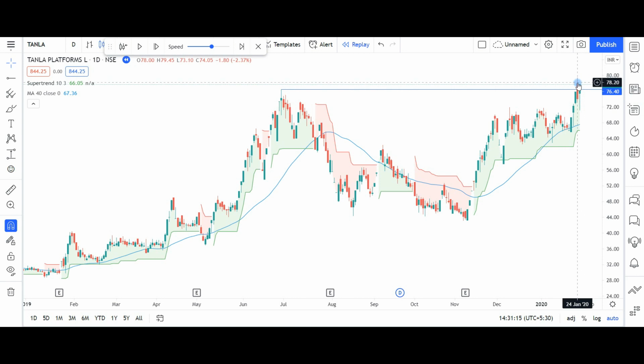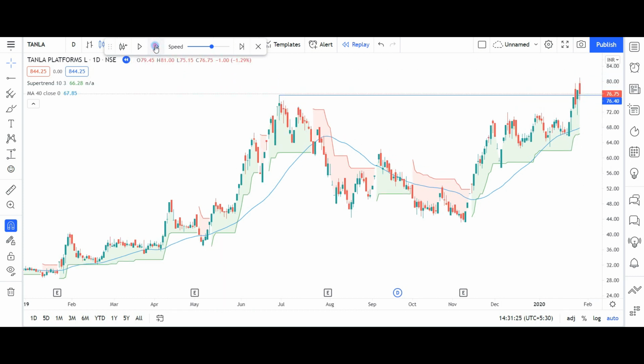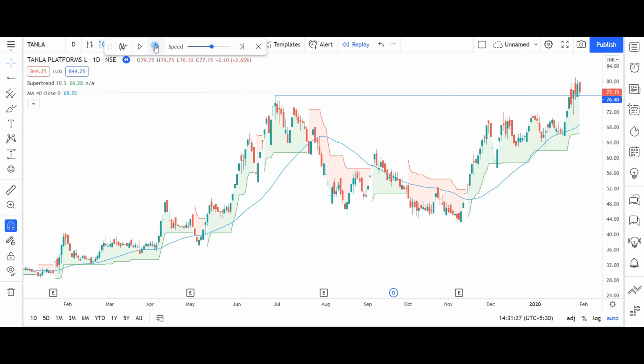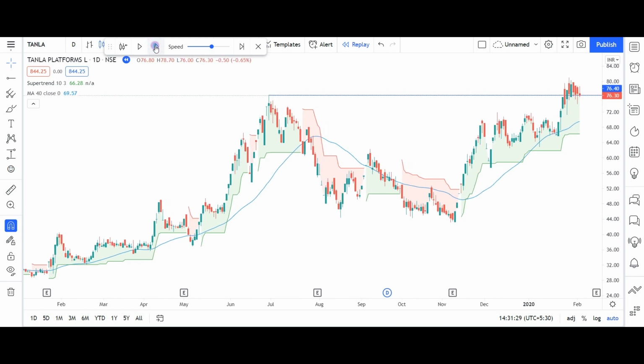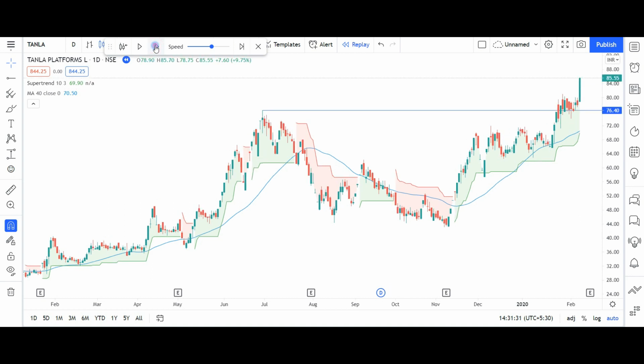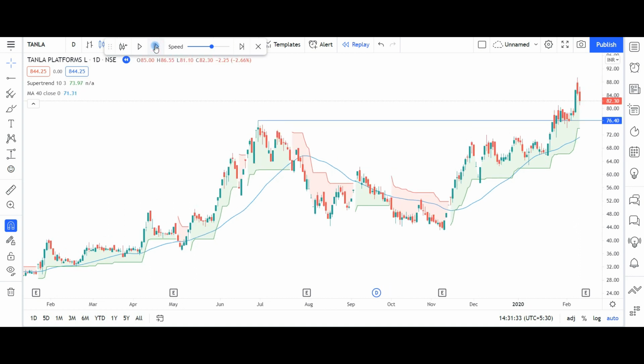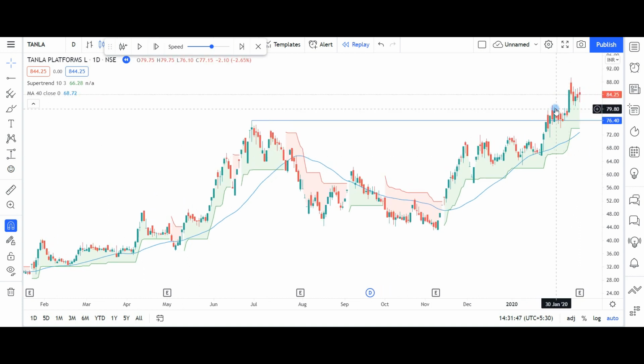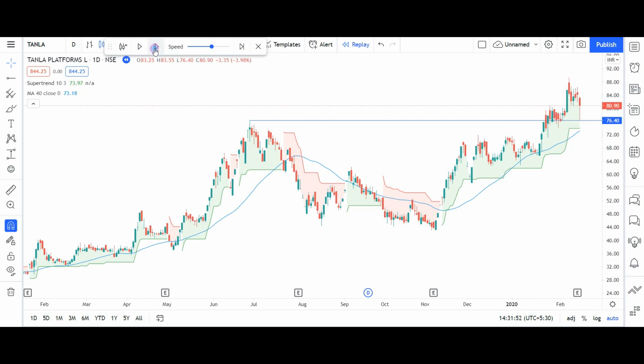Many people take a breakout entry on this, but as per the rule it should be nearer, otherwise the stop loss is larger. So we'll wait for the next entry. Prices stayed higher and went further high.